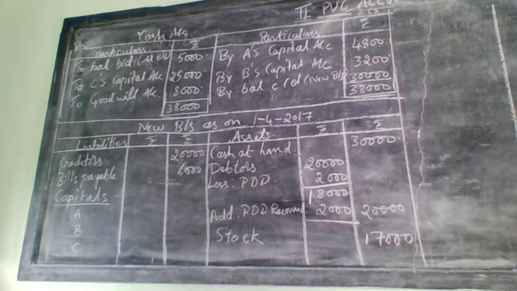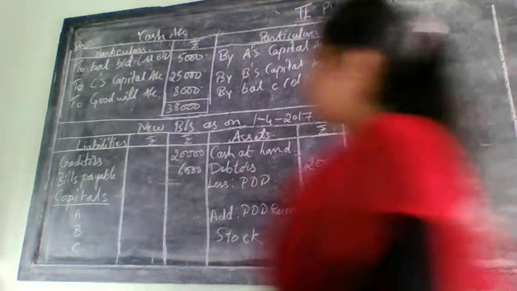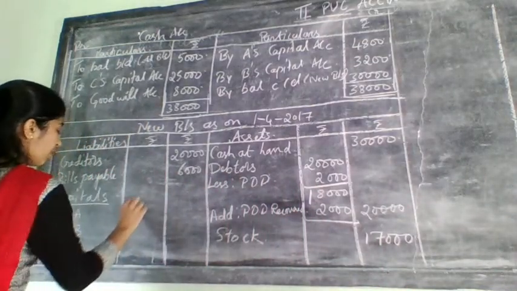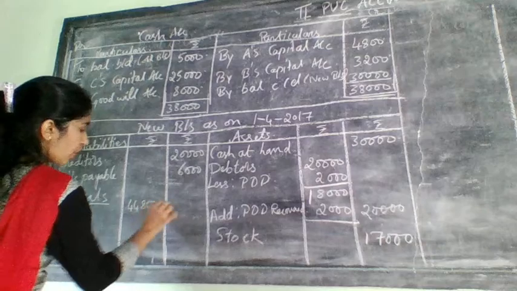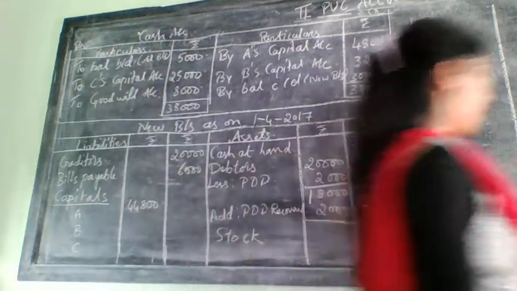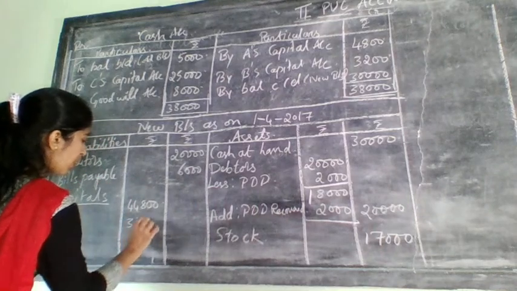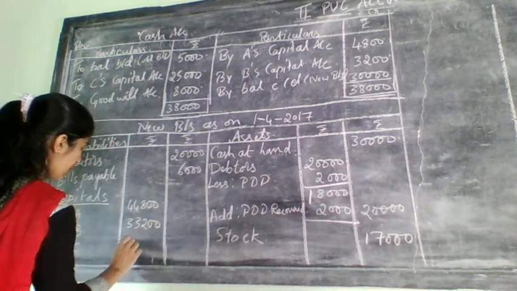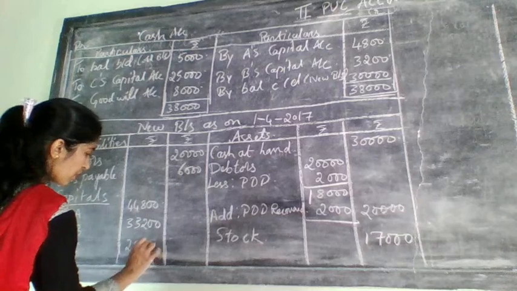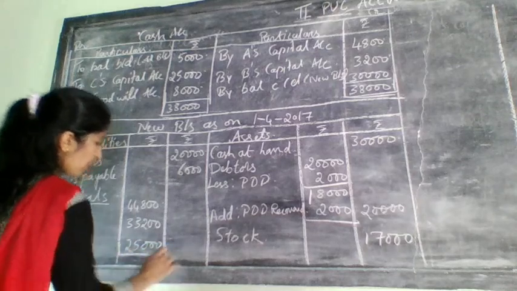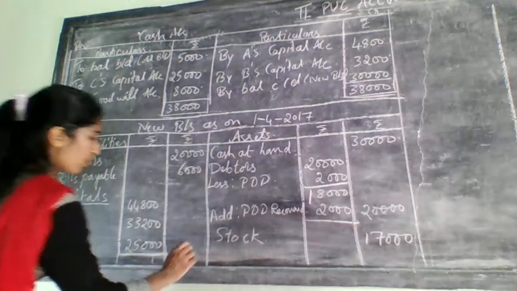How much for A? 44,800 for A. Next, B is having how much? 33,200. 33,200, and for C it is 25,000. How much? 25,000. Add everything and write it in the outer column.